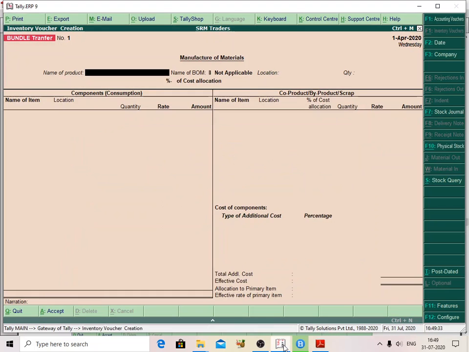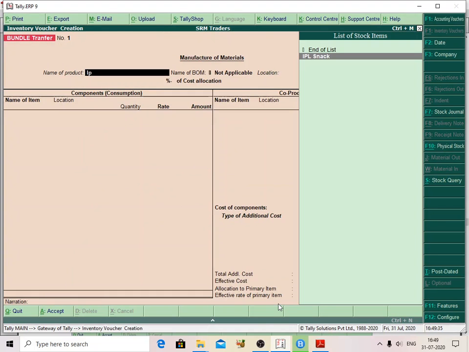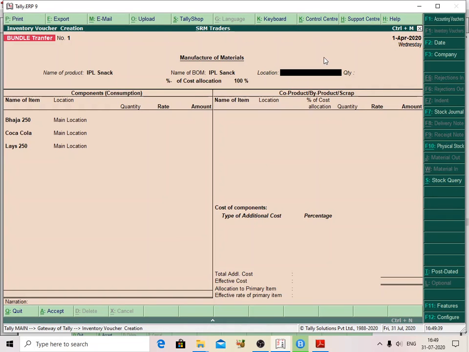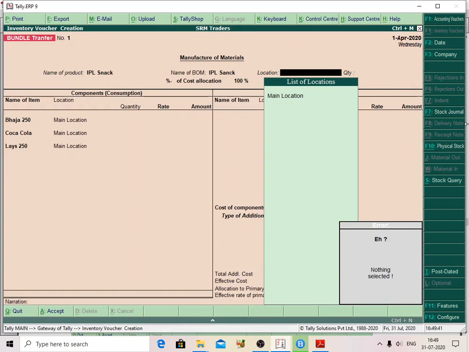Here IPL Bonanza and the quantity is 100. I will show you IPL Snack, here the quantity is 100. I am selecting the main location.